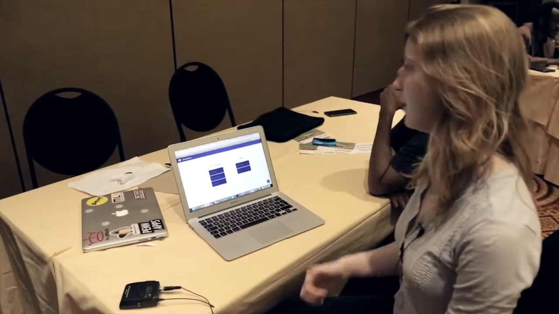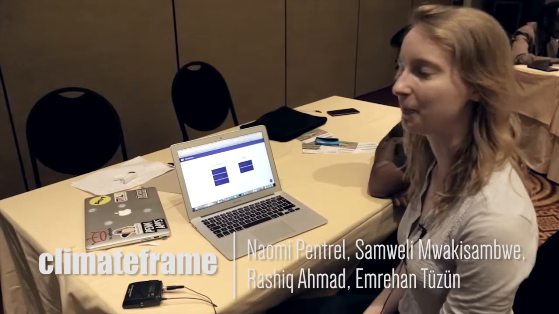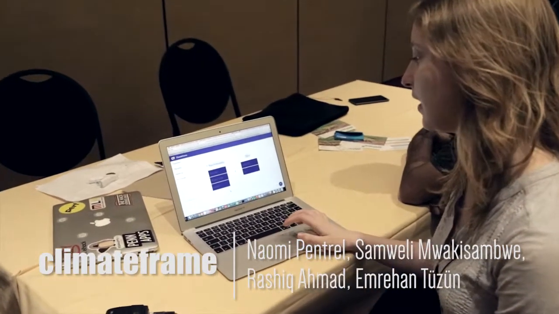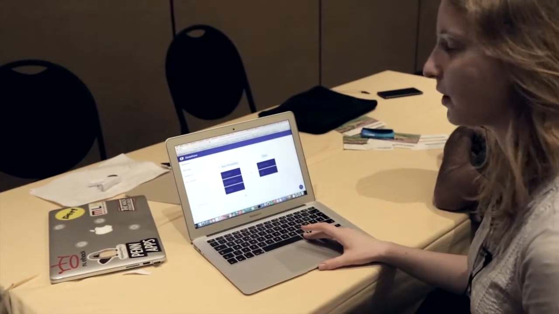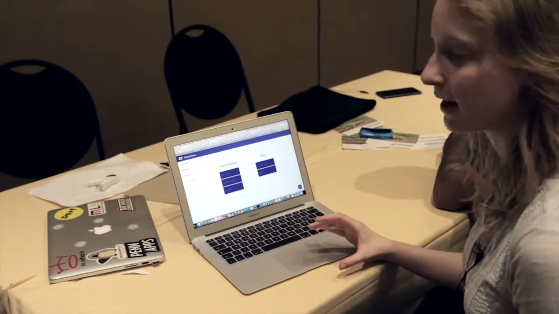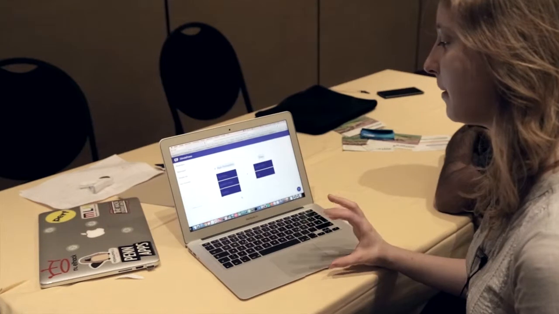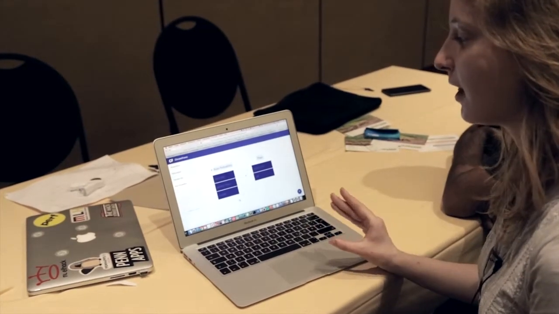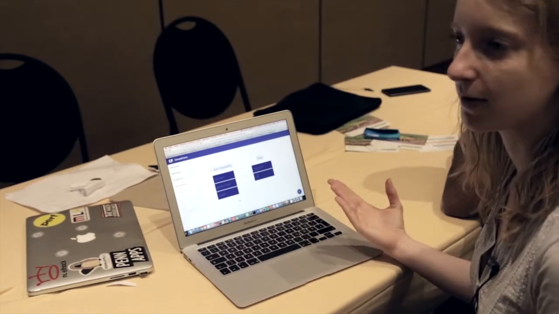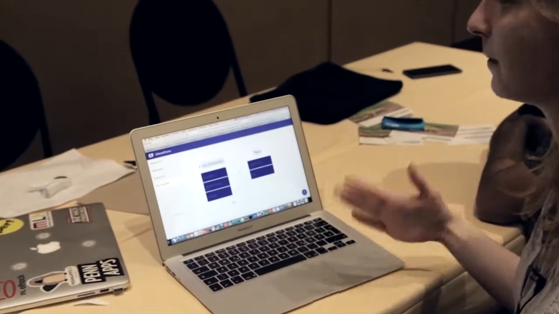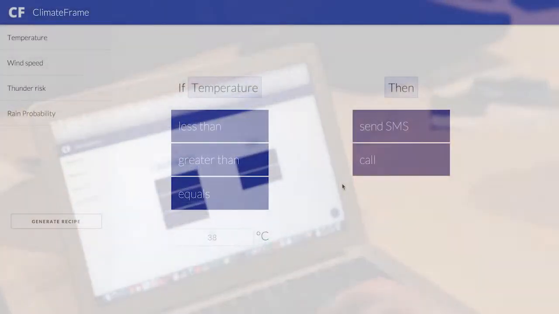Hello, I'm Naomi and this is Rashik. We're both from Germany, and what we build is called Climate Frame. The idea of Climate Frame is to allow local experts in communities within Africa to create their own messaging system. They use data sets that are publicly available online to essentially produce conditions. An example would be if the rain probability is higher than 30%, do not water your plants because it's going to rain. So how that would work is you would click on rain probability.